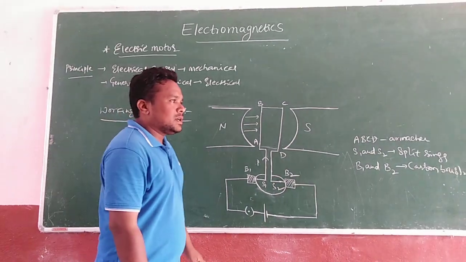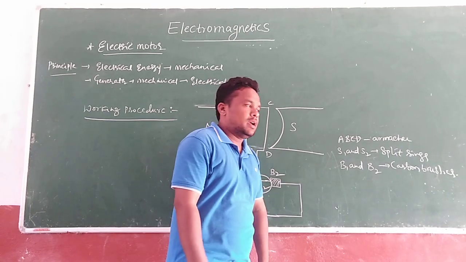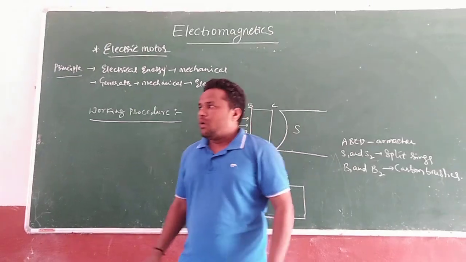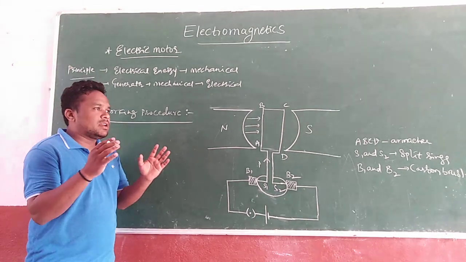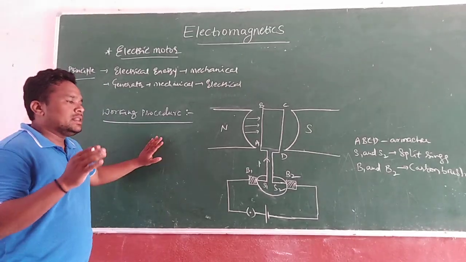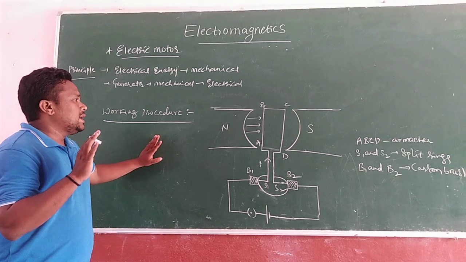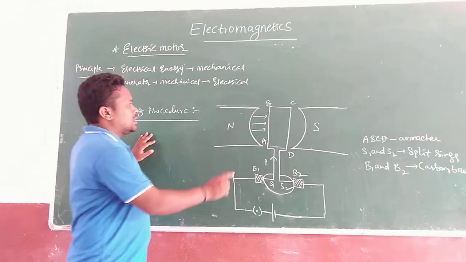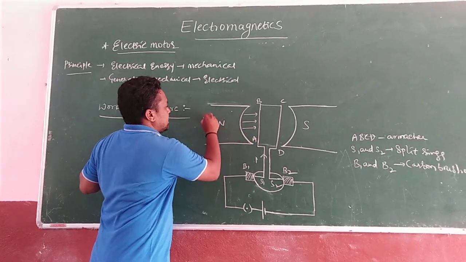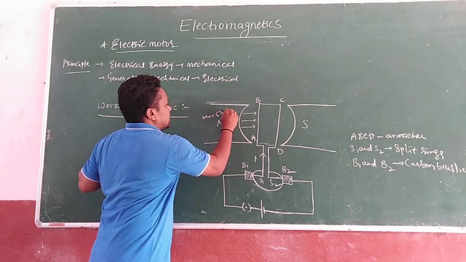This is a 4 marks question in public exams. How can you write the answer for the electric motor? What is the working procedure for the electric motor? That is very simple. Inside the electric motor, there are two horseshoe bar magnets.